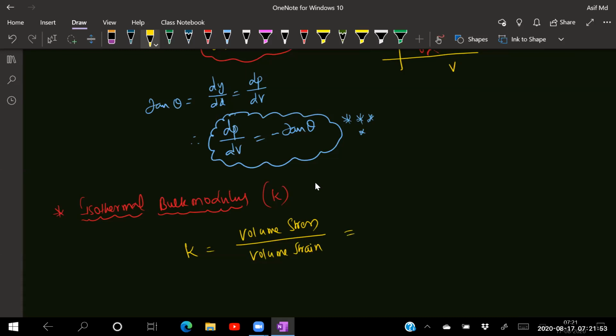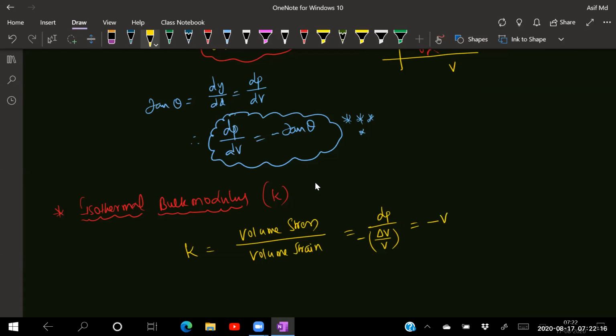Stress means what? Pressure. Stress is nothing but force by area, and force by area is nothing but pressure. So it is nothing but dP. Volume strain means change in volume by original volume. That will be negative. Why negative? If I take a football and compress it, what is happening to its volume? Decreasing. So in order to represent that, we use a minus.